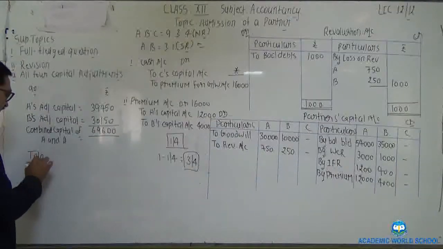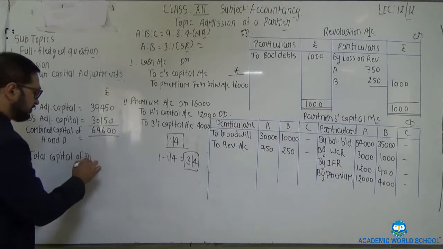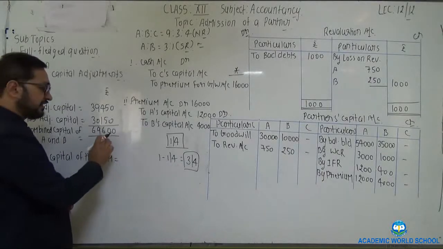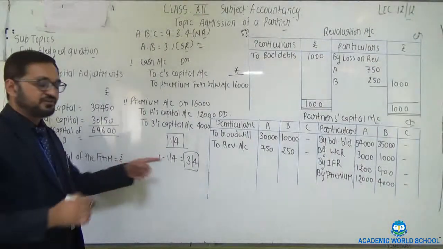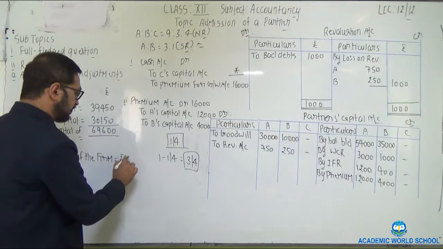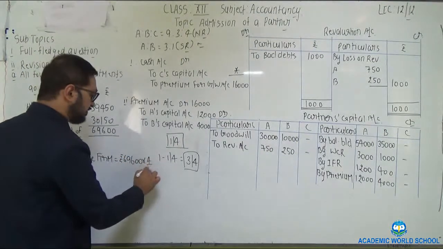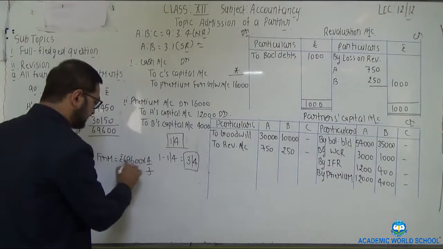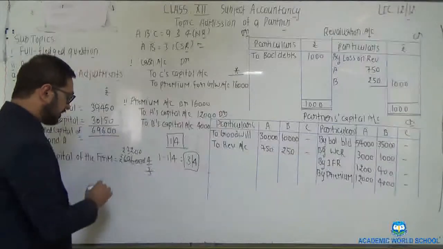So we need to calculate the total capital of the firm. For the complete share, that is the reciprocal of 3 by 4, the total capital would be 69,600 multiplied by 4 by 3. Clear? So cancel this. 3 2 is 6, 3 2 0 0.